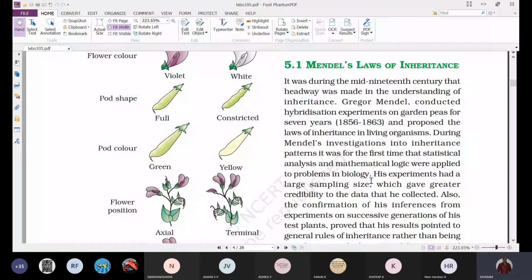He conducted the experiments on the garden pea, whose scientific name is Pisum sativum.